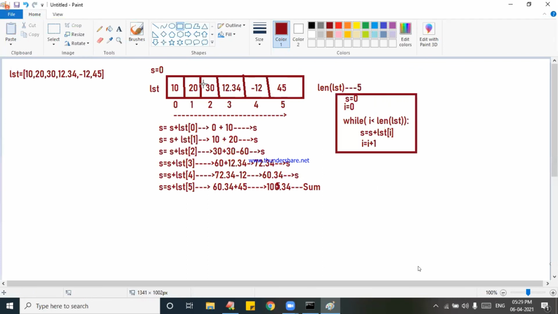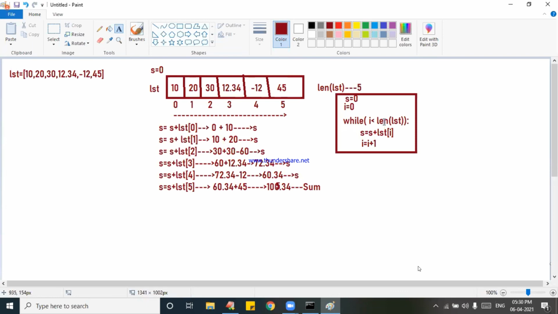Start the logic. What is the value of S? 0. I is 0, because I starts from 0, 1, 2, 3, and so on. While I is 0, 0 is less than 6, true. S is first 0, 0 plus LST of 0, that is 10. 10 will be kept in S. I is equal to I plus 1, it is 1. Going back, 1 is less than 6, true. S value 10 plus LST of 1, 20 makes 30. I is equal to I plus 1.